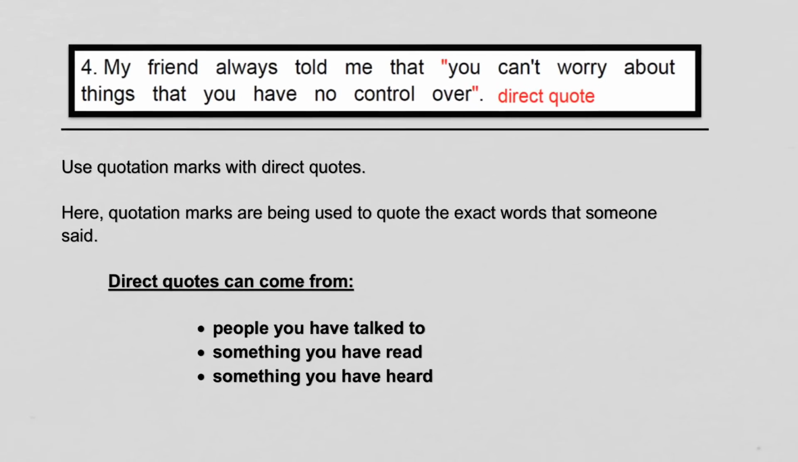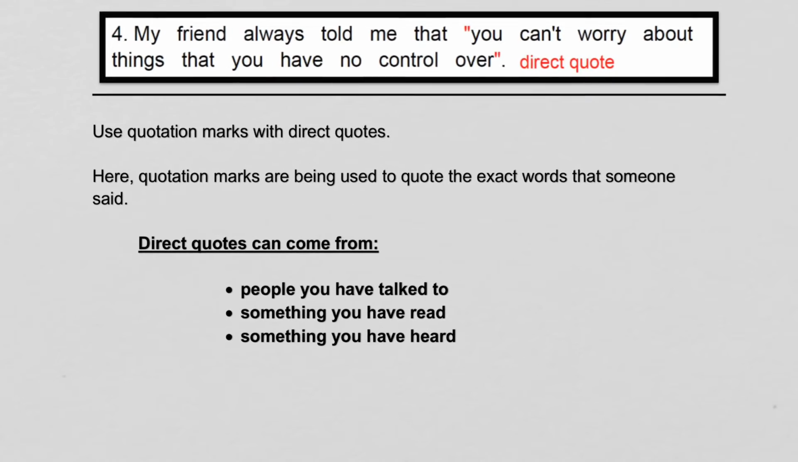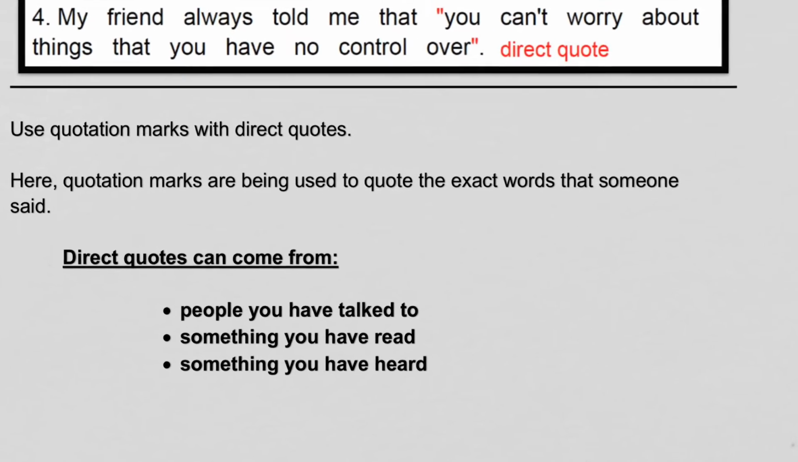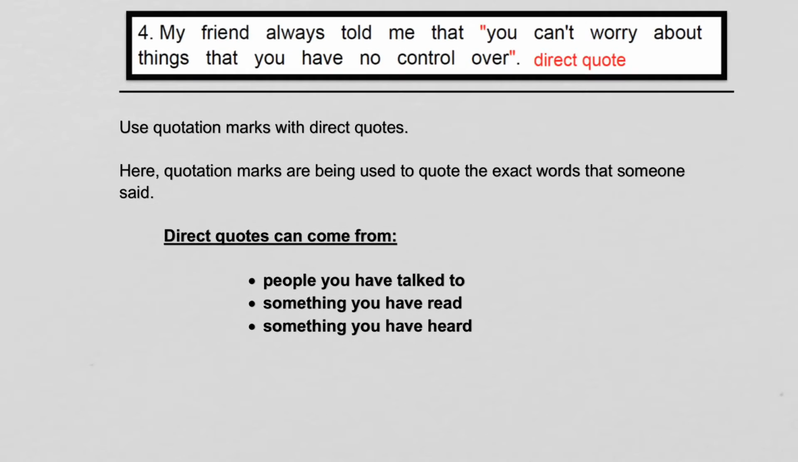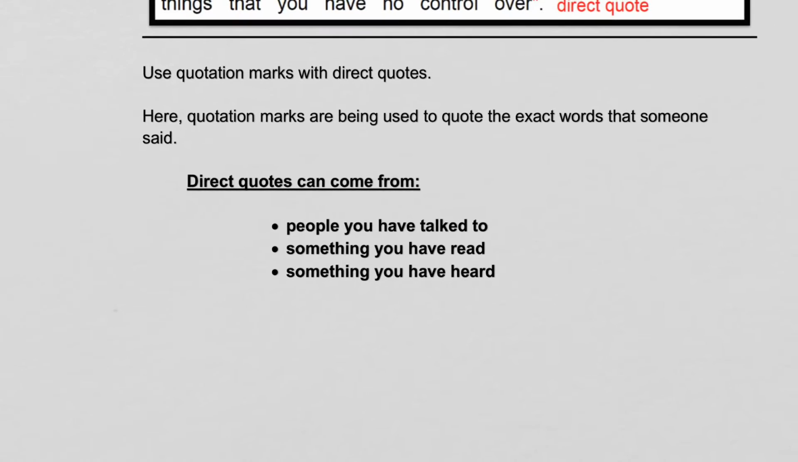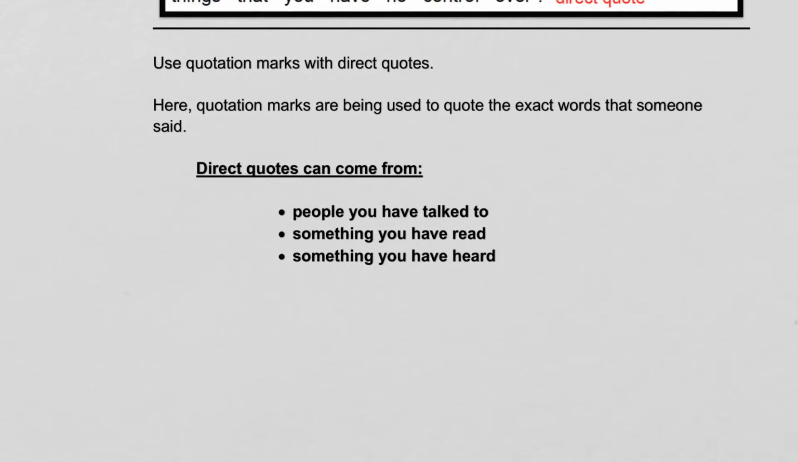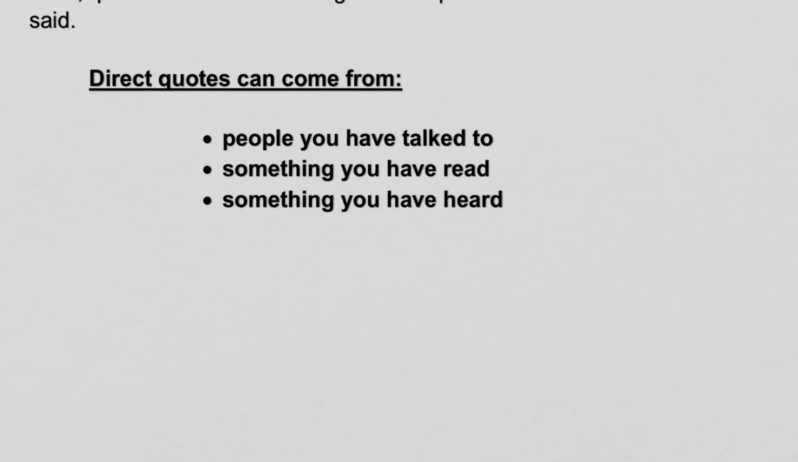So again, the only time that you need to put your punctuation inside the quotation marks is if you have dialogue, which was the first example that I went through. So you use quotation marks with direct quotes. Here, quotation marks are being used to quote the exact words that someone said. Direct quotes can come from people you've talked to, something you have read, something you have heard, anything like that. And they're the exact words.